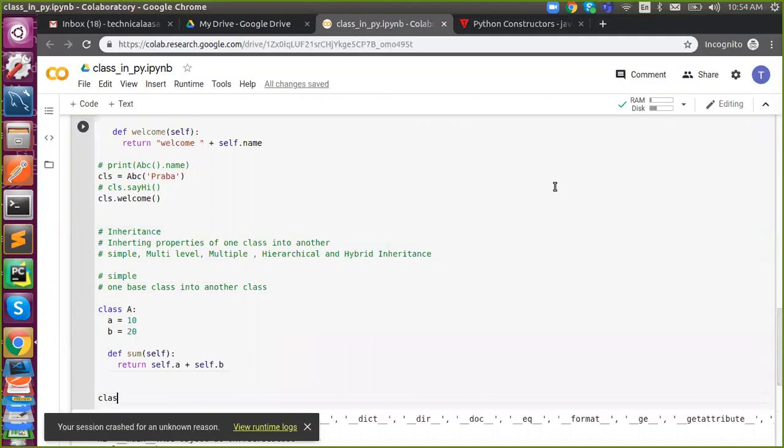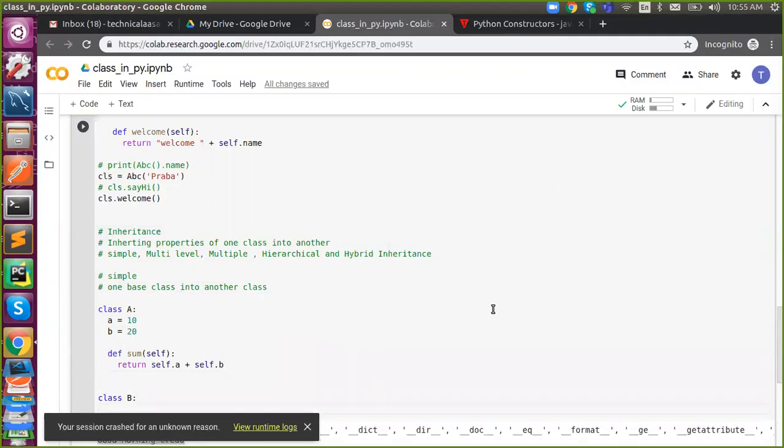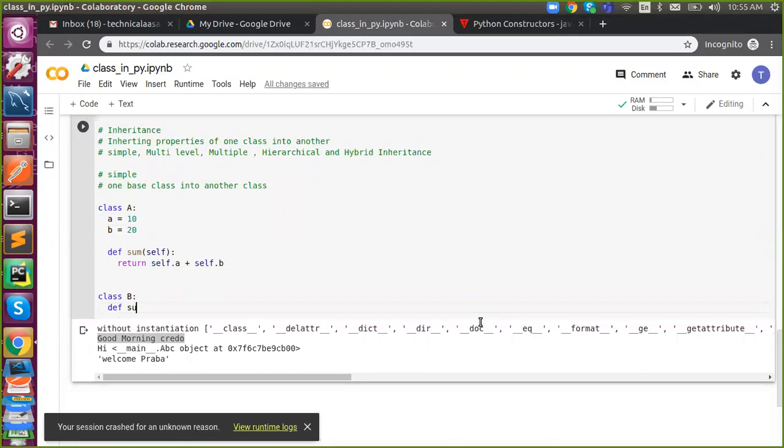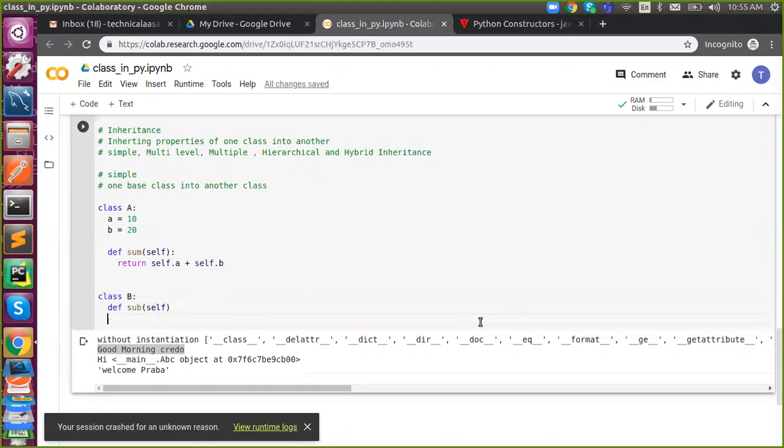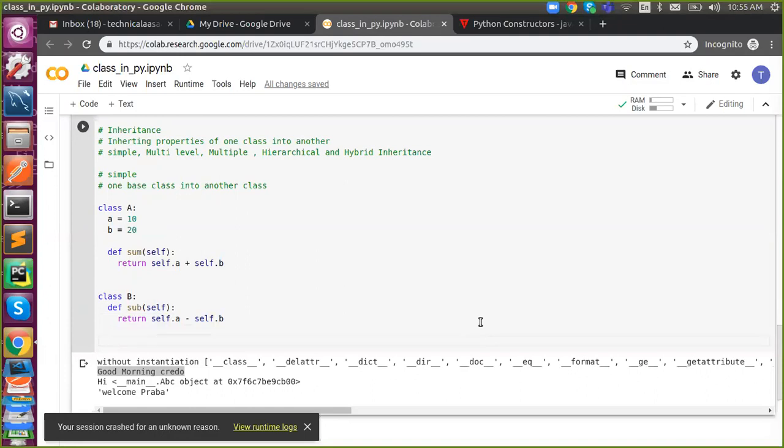And in class B, I want to perform subtraction. I say def sub, return self dot A minus self dot B. So what will happen when I instantiate B and call sub?